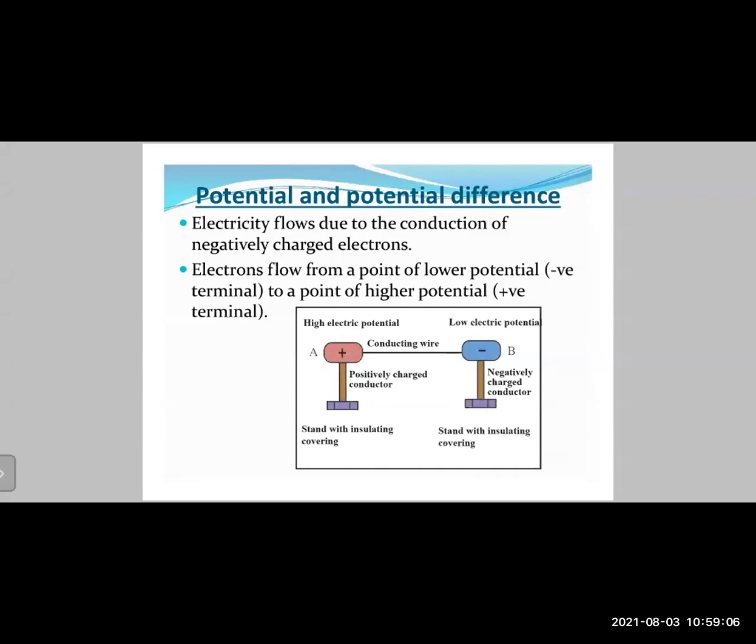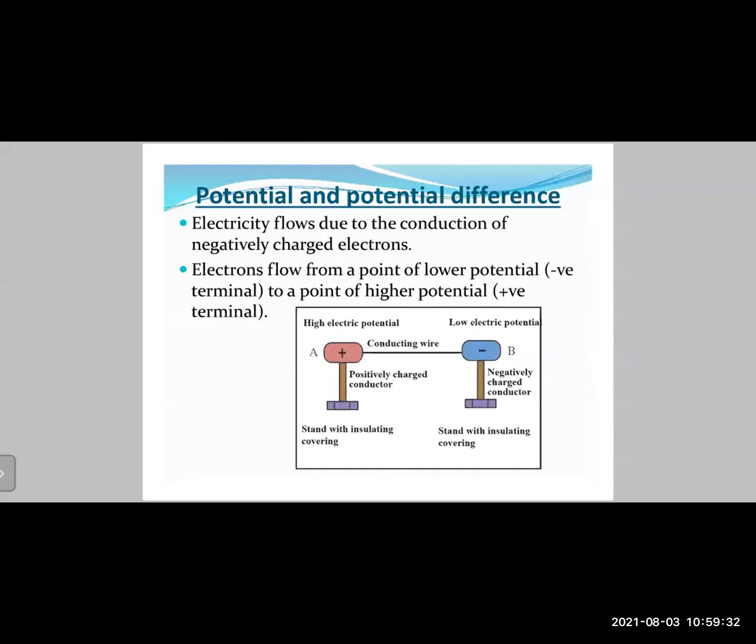You may have learned that electrons are negatively charged, so any electron will be attracted towards the positively charged terminal. So electricity, as we have studied previously, flows from the positive terminal to the negative terminal, but the electrons, which are negatively charged, will flow from the negative terminal to the positive terminal.